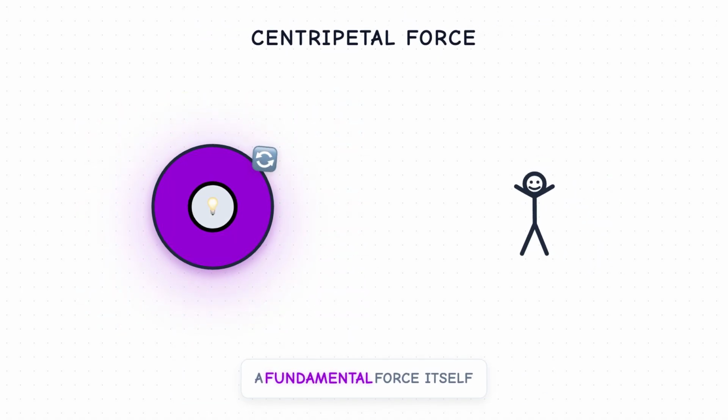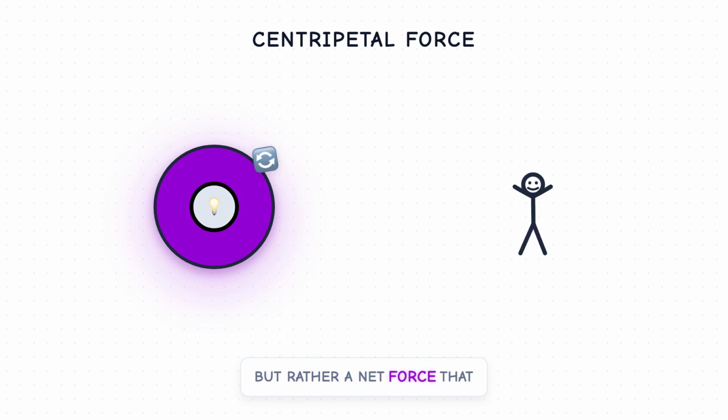Centripetal force is not a fundamental force itself, but rather a net force that acts on an object to keep it moving in a circular path. Without it, the object would simply fly off in a straight line, tangent to its circular path due to inertia. For example, when a car rounds a corner, friction between the tires and the road provides the centripetal force. For a satellite orbiting Earth, gravity acts as the centripetal force, continuously pulling it inwards. In a swing ride at an amusement park, the tension in the chains provides this inward pull. It directs all circular motion, constantly pulling objects toward the center of their rotation.